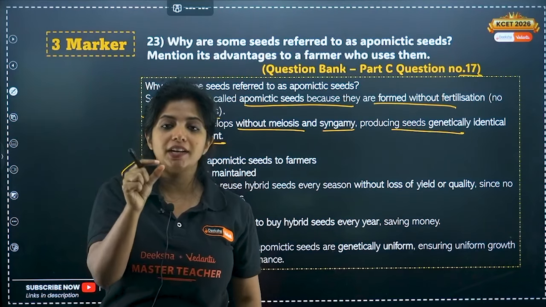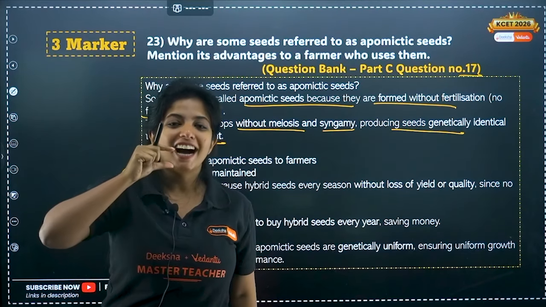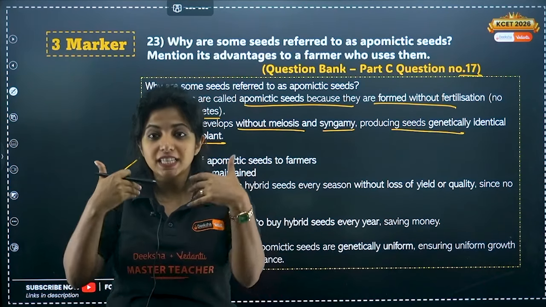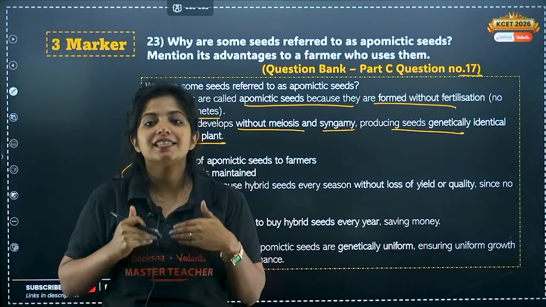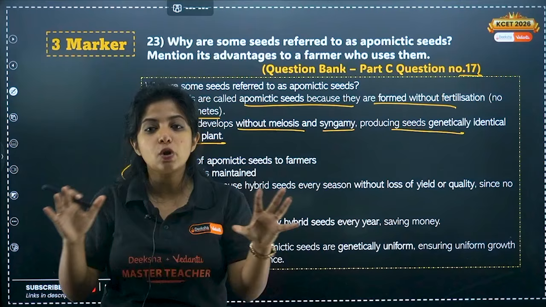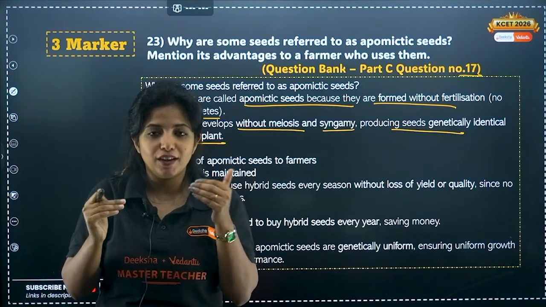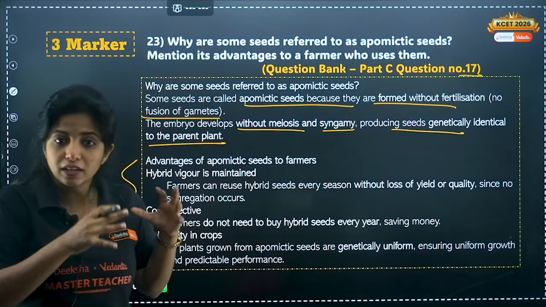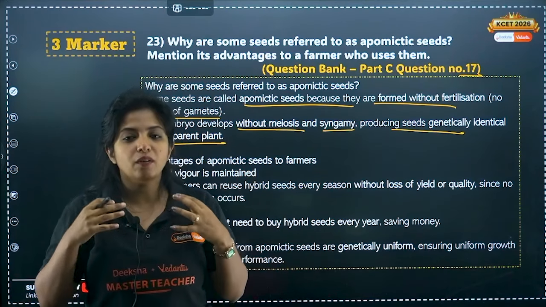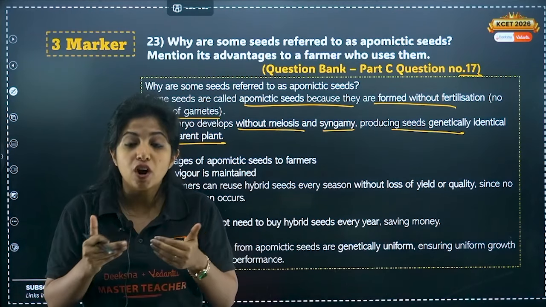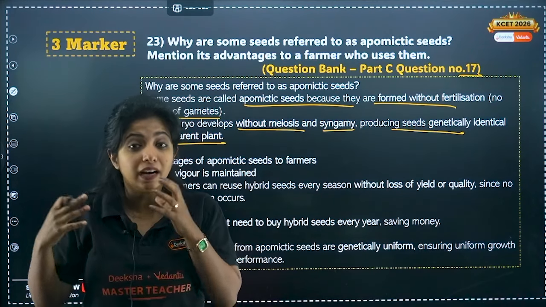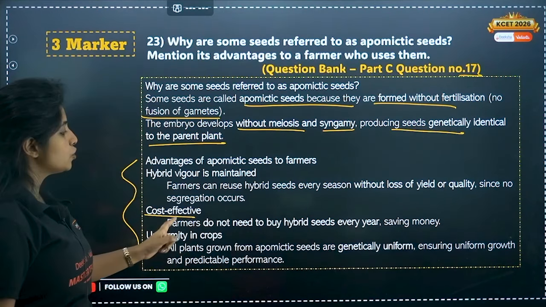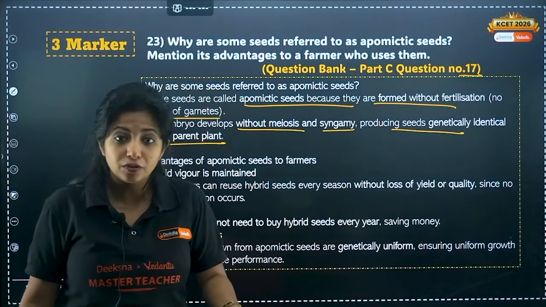Now this plant which is there again will be producing its own zygote without fertilization. So basically whatever feature is there in this particular seed is getting transmitted. There is no sexual reproduction happening anywhere. You do not need a partner. There is no loss of any quality or yield. So hybrid vigor, whatever hybrid nature was there over here, whatever important features were there over here, it is not mixed because it does not rely on sexual mode of reproduction. Next thing, cost effective. Farmers do not need to buy hybrid seeds every year. Yeah, do they need to buy?